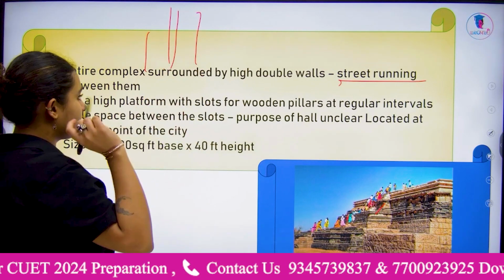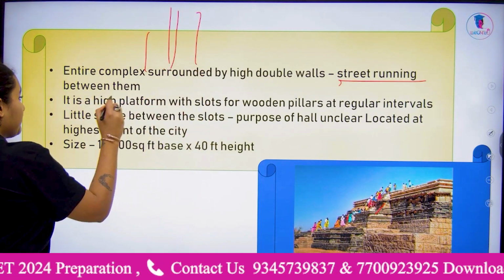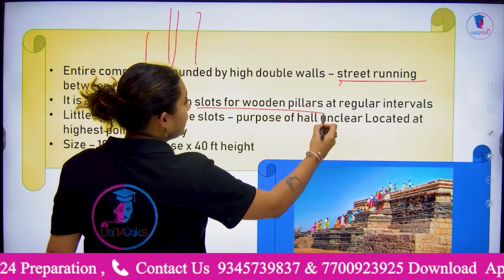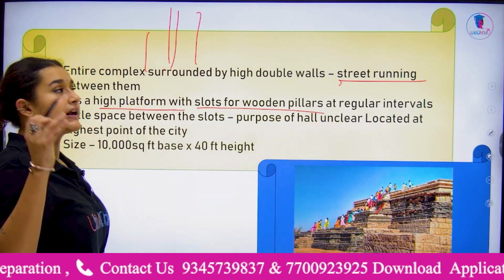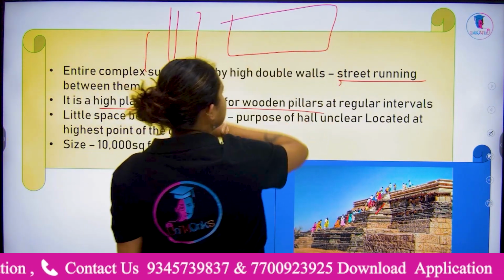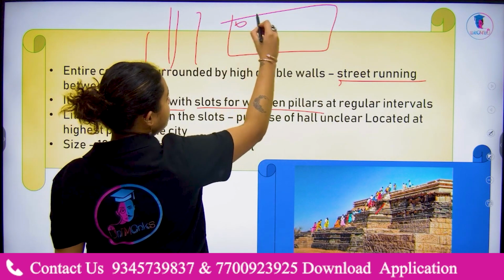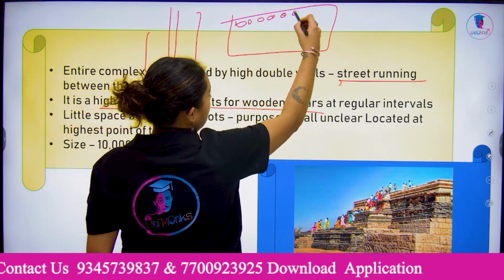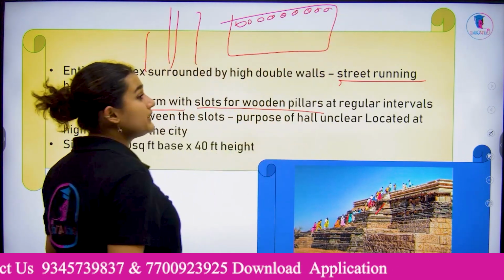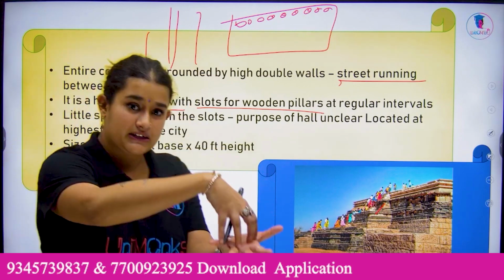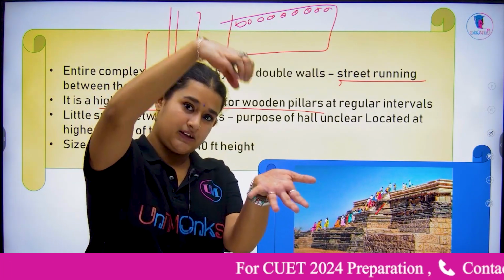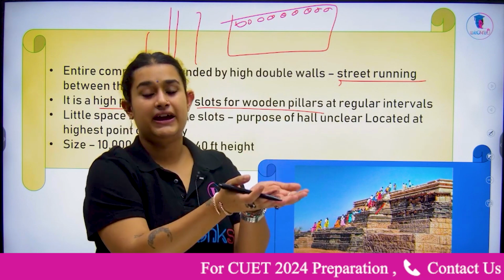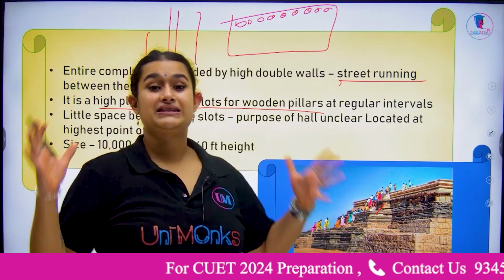Now, it is a high platform with slots for wooden pillars at regular intervals. We know they're wooden pillars because there's a little crevice there, but nothing inside that crevice.